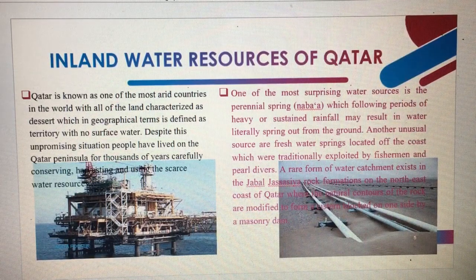One of the most surprising water sources is the perennial spring, or Nabaa, where following periods of heavy or sustained rainfall, water literally springs out of the ground. Another unusual source is freshwater springs located off the coast, which were traditionally exploited by fishermen and pearl divers. A rare water catchment exists in the Jabal rock formations on the northeast coast of Qatar.